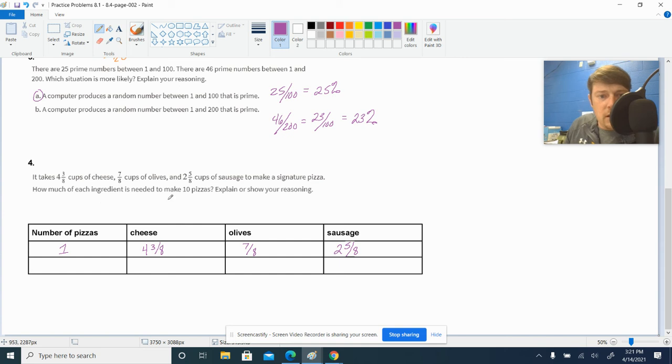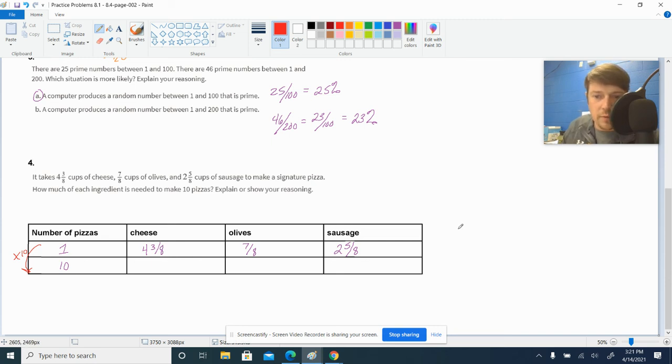How much of each ingredient is needed to make 10 pizzas? Okay, so we need to make everything grow by a constant of times 10. So in order to do that, you can use your calculator, obviously, but I'm going to do this without a calculator because why not?